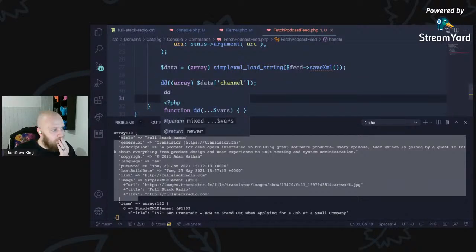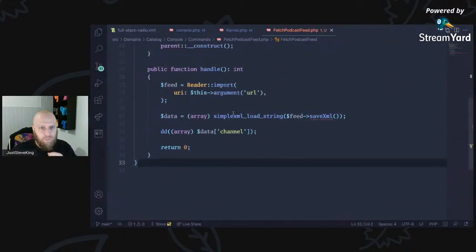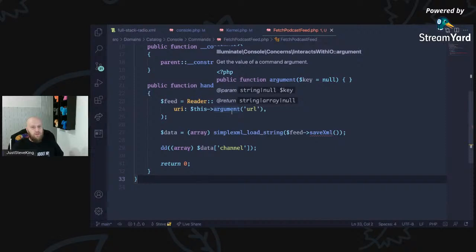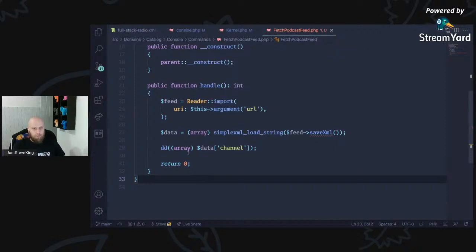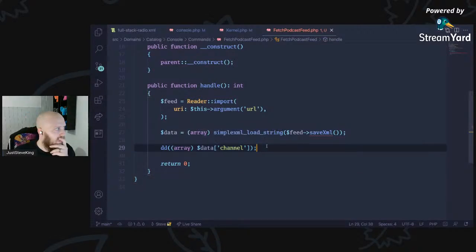So if we're going to do this the way that I'd want to do it, this is where I'd want to create like a DTO factory and a DTO, and I want to start building things properly. But right now, I'm not too sure how best to do that, because at this point, all I need is a channel. After that, I'm going to get the items, and that's fine.